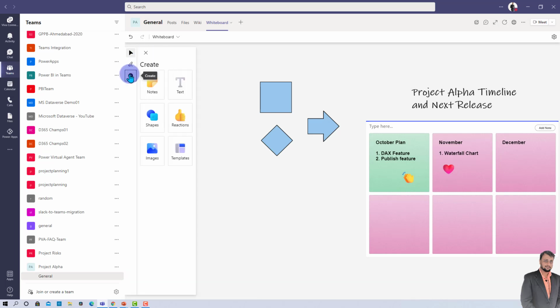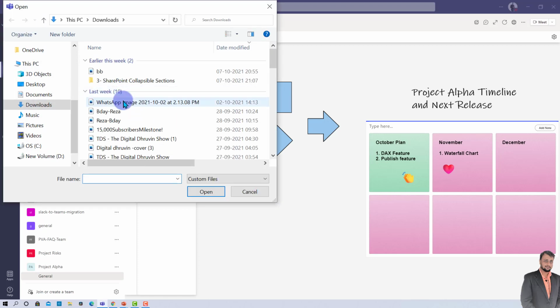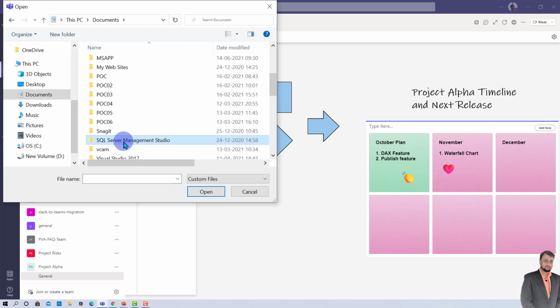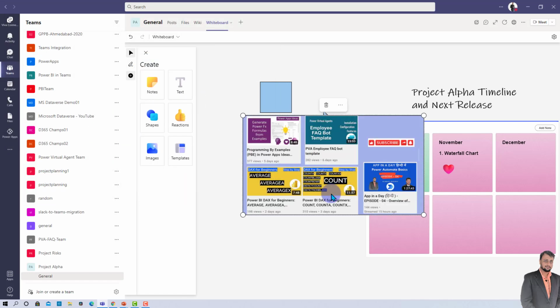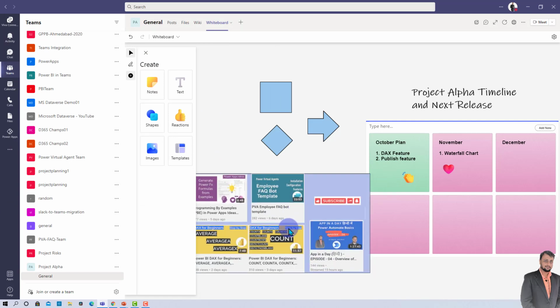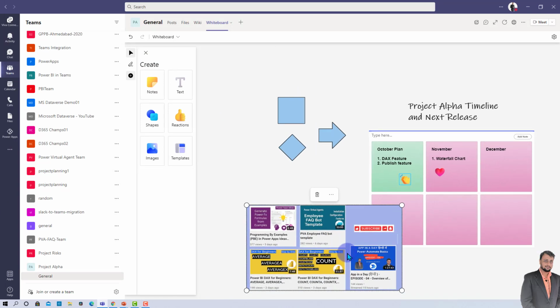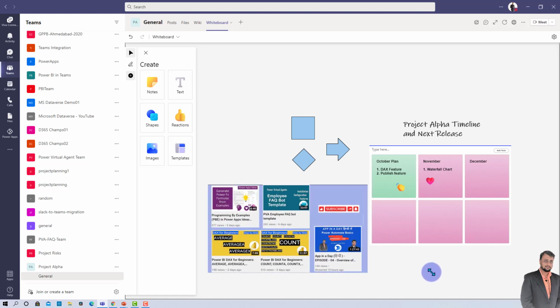Now these are the shapes, reactions, and let's say images. So if you wanted to attach any images over here, you can simply go with this feature. Let's say, for example, in October I launched a couple of videos, so I just added that image over here showing that this many videos have been created and launched this week, so I can just provide that image over here, right?